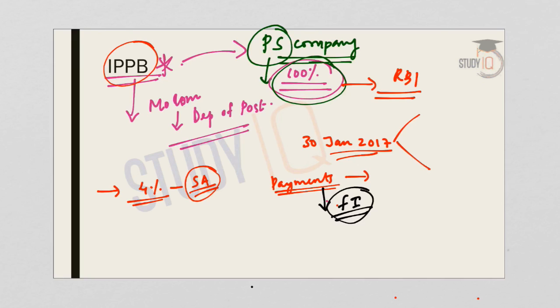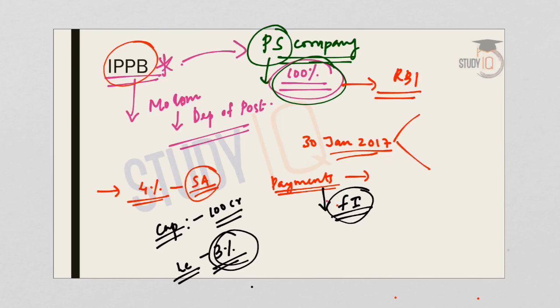Now, regarding the capital requirements of a payments bank, the minimum paid up capital for a payments bank is 100 crore. Coming to the leverage ratio, it should not be less than 3%. So, what is meant by leverage ratio? Leverage ratio means how much capital comes in the form of debt. That means the ability of a company to meet its obligations. The leverage ratio should not be less than 3%.